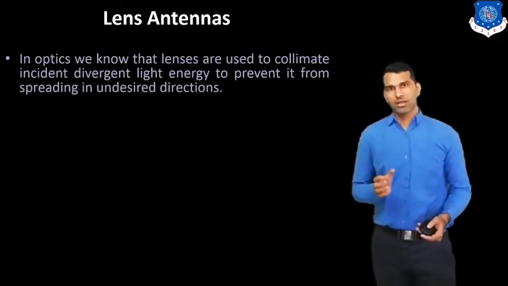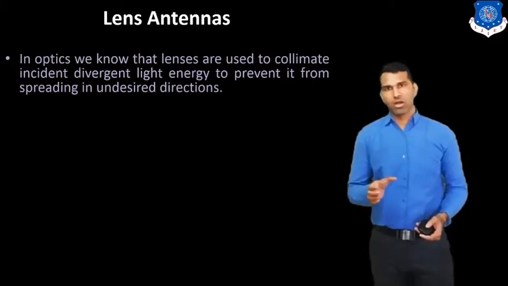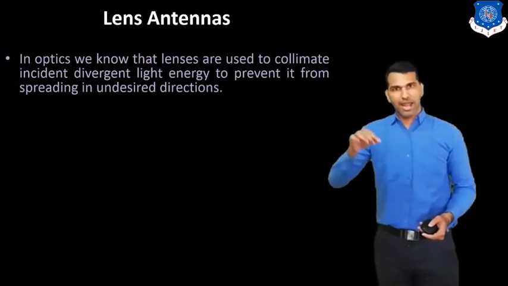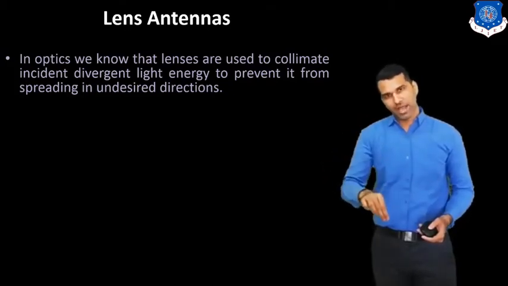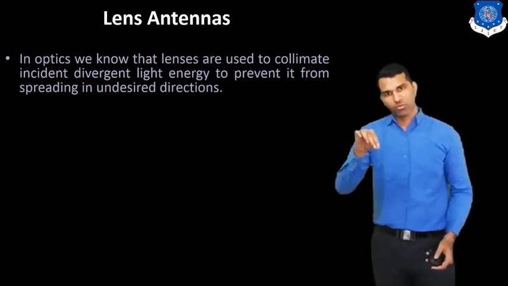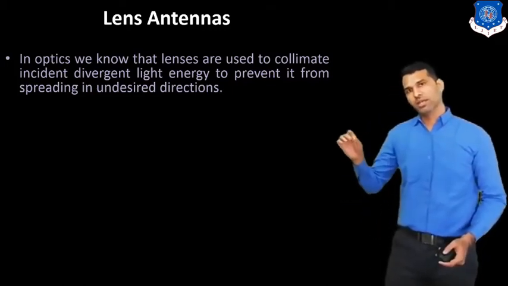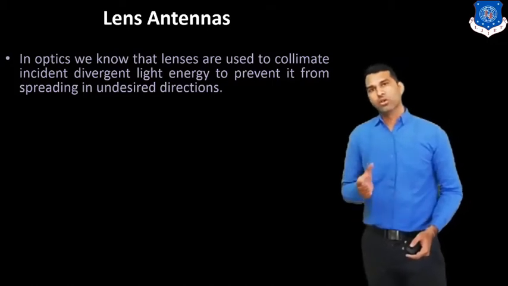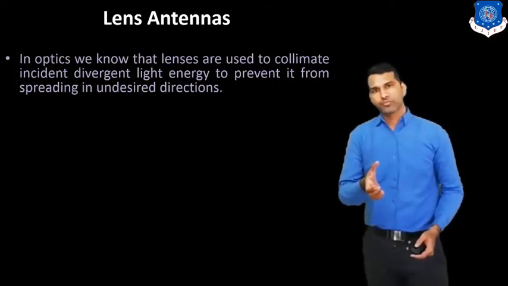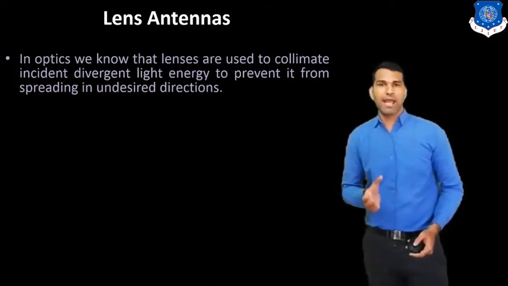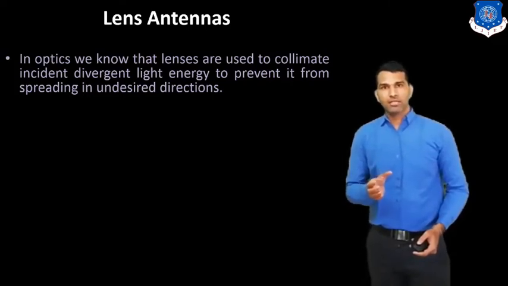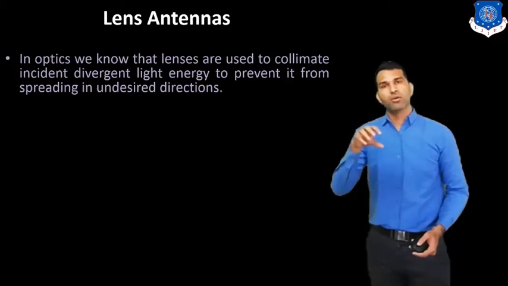We know that by using a lens, or glass, we can concentrate the light energy in one particular direction or onto one particular surface. The same principle is used here in the antenna. So here we use a lens to increase the directivity, or concentrate the electromagnetic wave onto one particular surface.